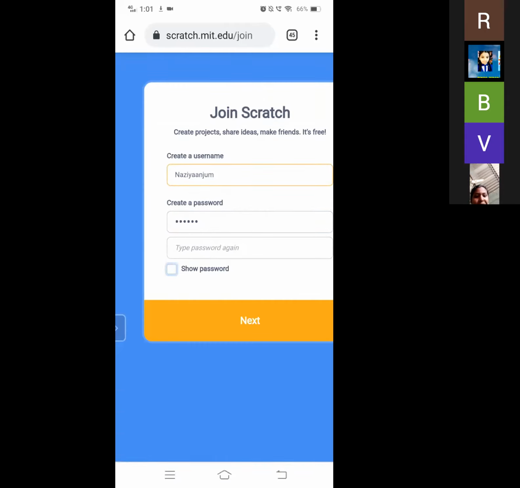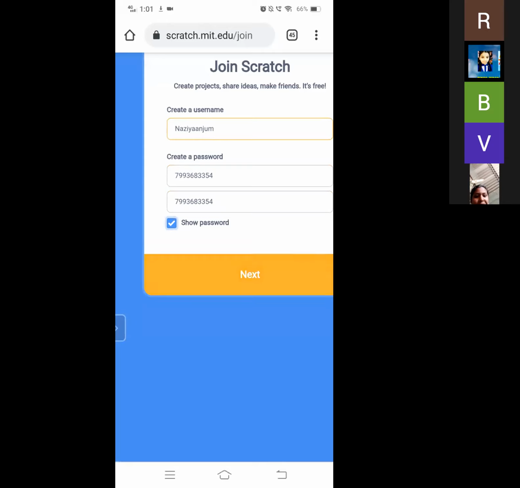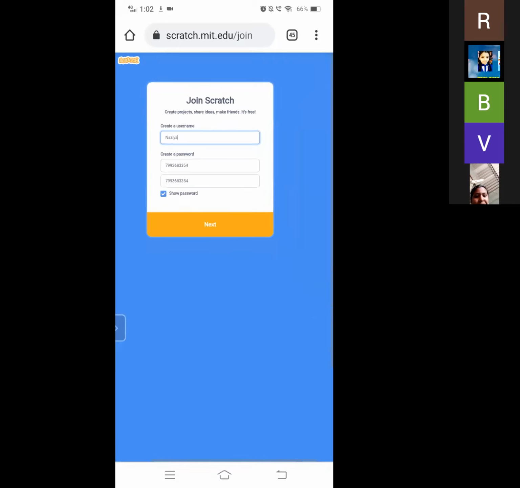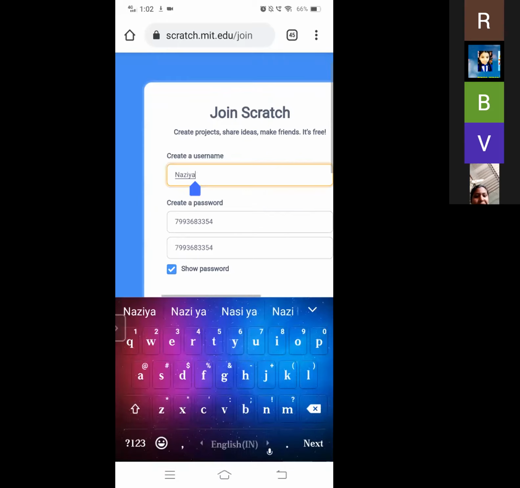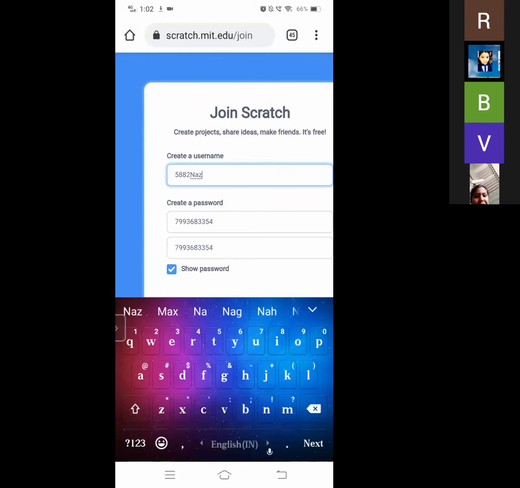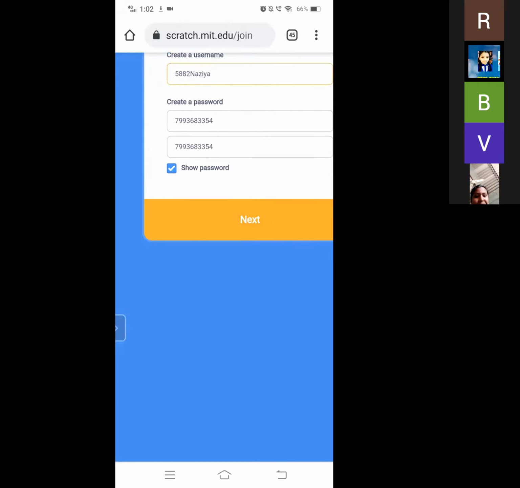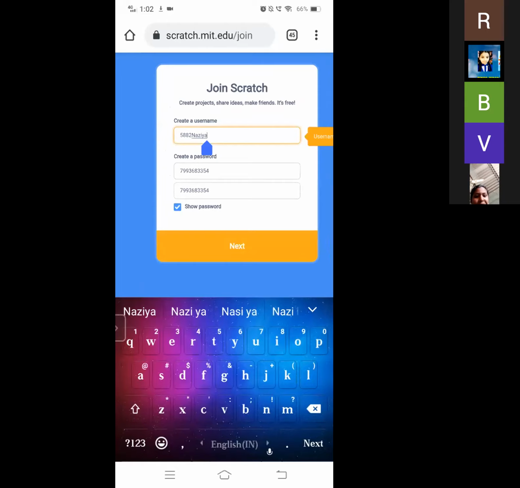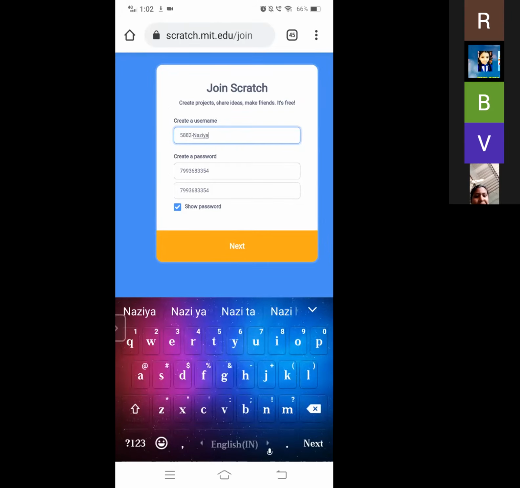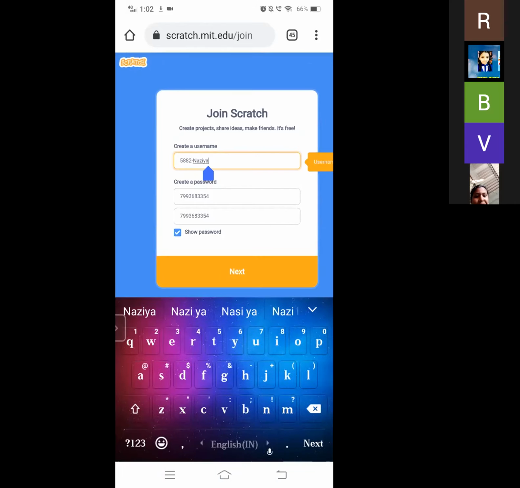All of you should open and try. We have to click next. It is saying username not taken. So I have another name. One minute. Next. Now also it is not taking. One minute. Now also it is not taking. So I will write with my surname.